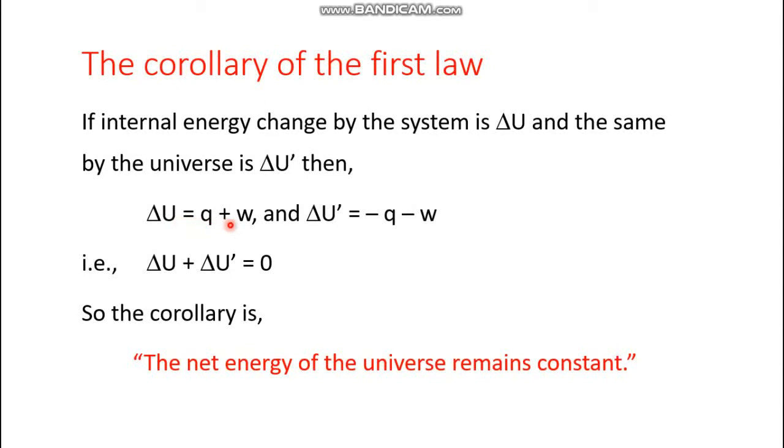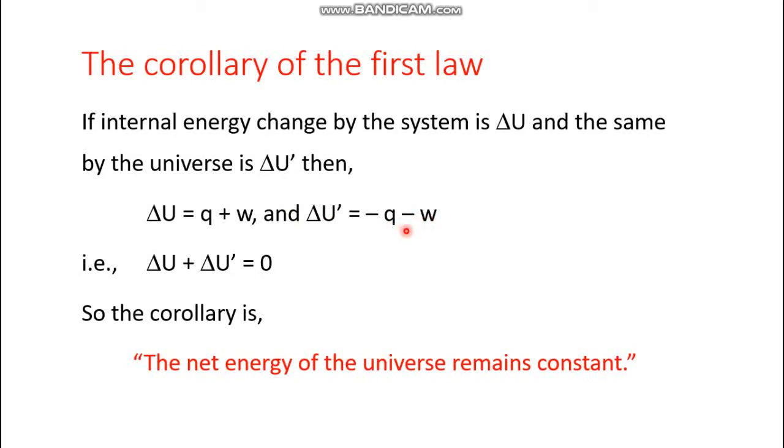And simultaneously, the heat is being absorbed by the system, that means heat is being released by the surrounding. Work is being done by the system, that means minus w, here it becomes plus w. In that case work is done on the surrounding, that means here plus w was accompanying delta U prime, so here minus w is written along with minus q.